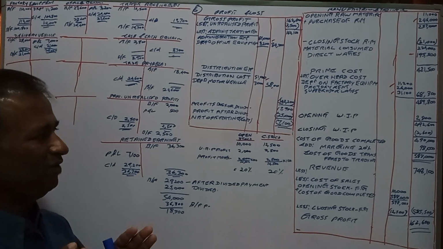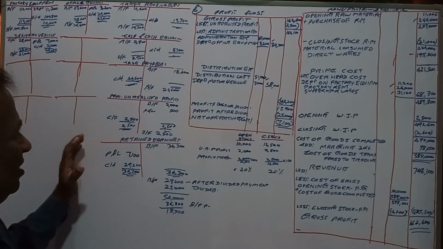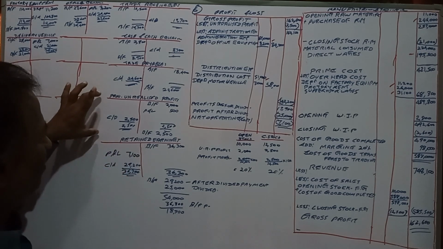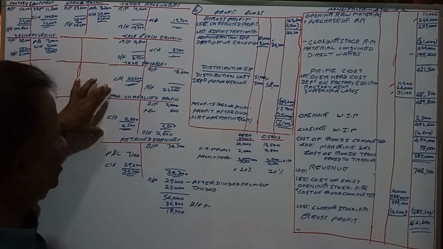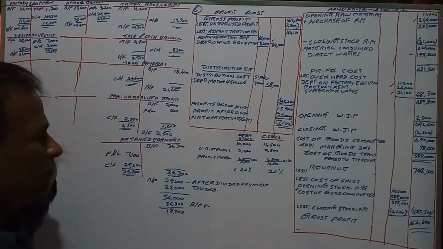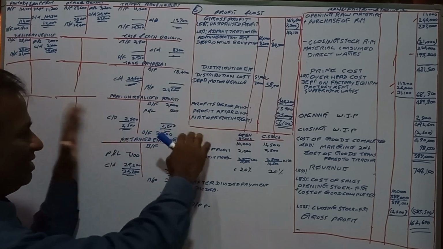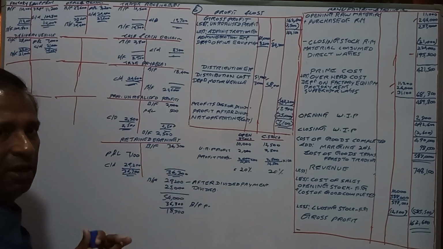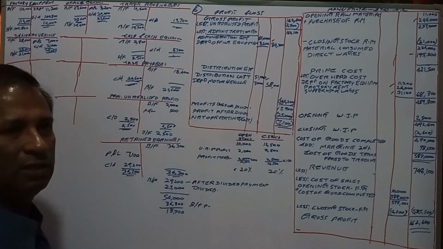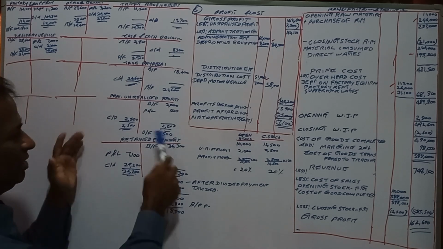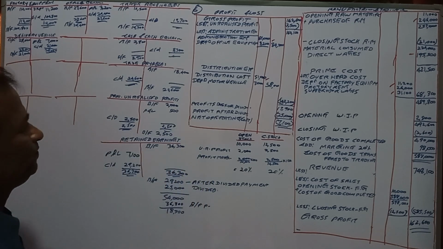Read the question very carefully. In such questions, you have to identify the provision for unrealized profits, and retained earnings, in the sense profits brought forward, carried forward for each year. That is the retained earnings.